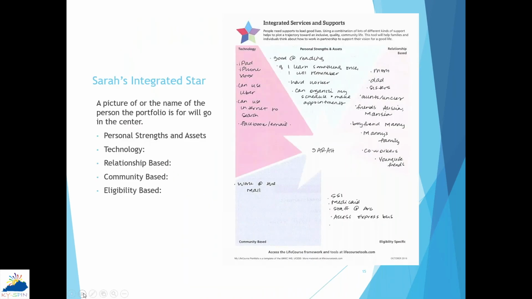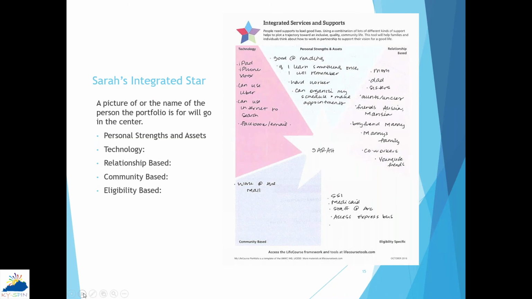In the center of the star, you can put a picture of the name, Sarah, or a picture of the person, however you want to do it, it's totally up to you. And again, we're going to talk about strengths and assets, technology, relationship-based, community-based, and eligibility-based.